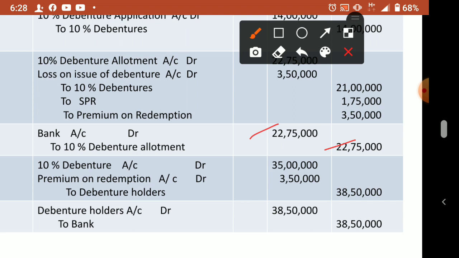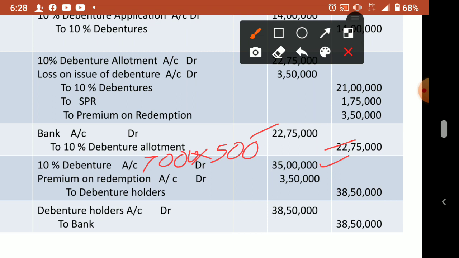Now redemption time entry also, matlab this we are passing after some 5 years. So redeeming, how much we have to redeem? 7,000 debentures into 500 is the value, correct? So 7,000 into 500, 35 lakhs.